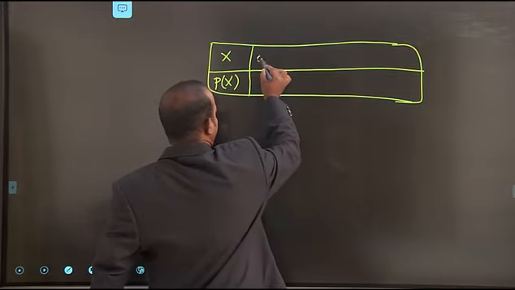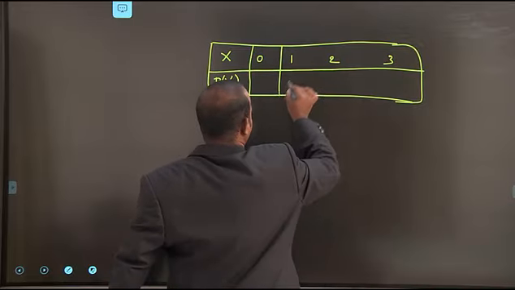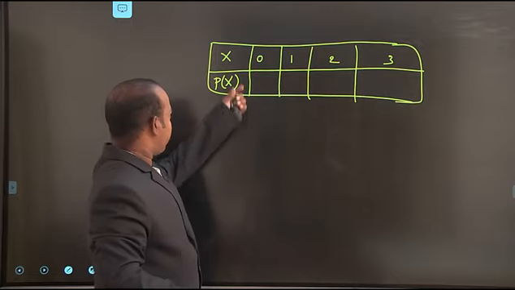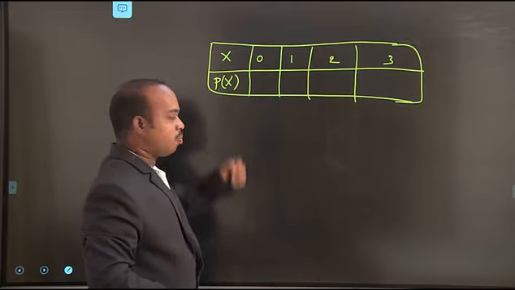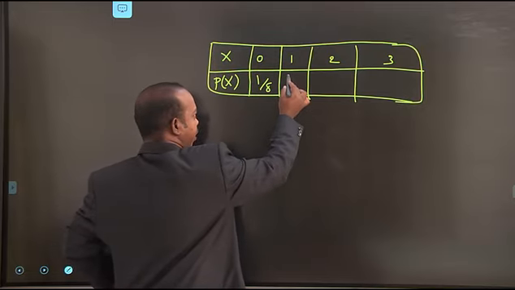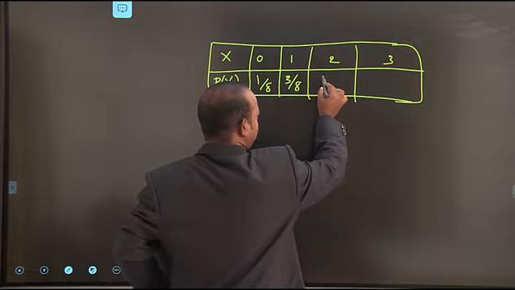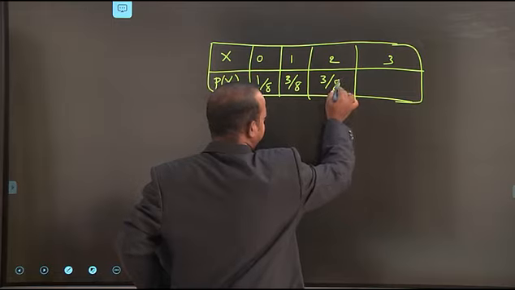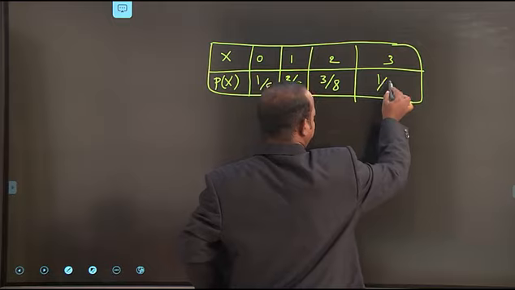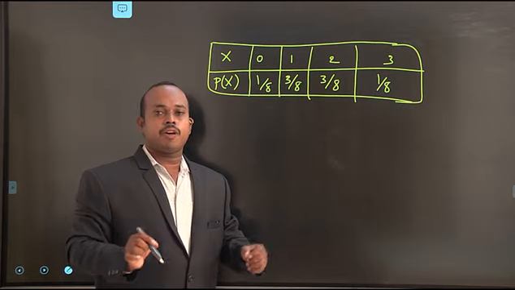We represent 0, 1, 2, 3. We already calculated the probabilities: at 0 it is 1 by 8. For getting one head, the probability is 3 by 8. For getting 2, the probability is 3 by 8. For getting 3 heads, the probability is 1 by 8. This is the probability for the number of heads.